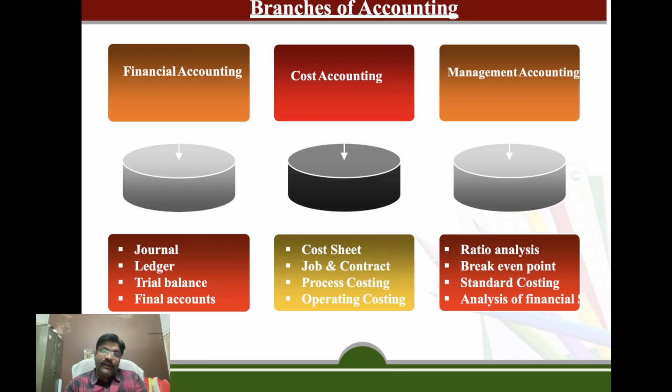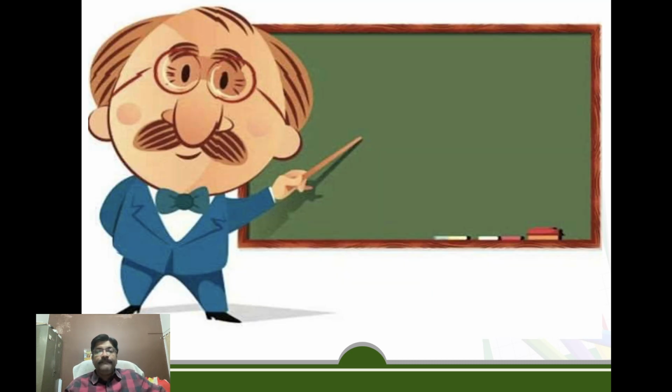Managerial accounting, as I've earlier told, is a blend of financial and cost accounting. It helps us in doing forecasting and decision making. For this, we use ratio analysis, break even point, standard costing, and analysis of financial statements.